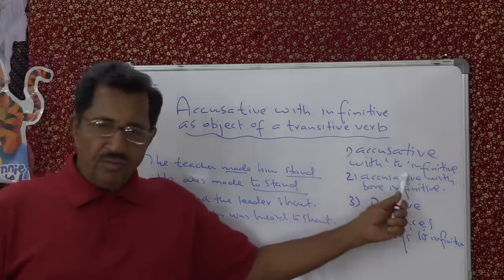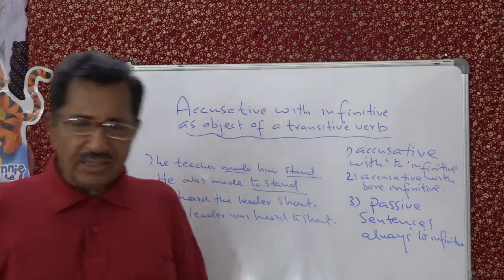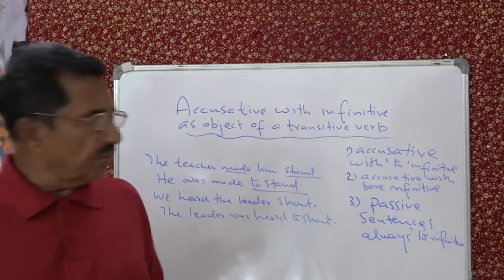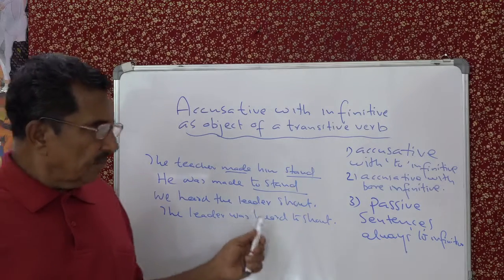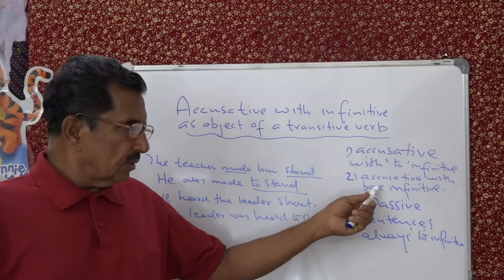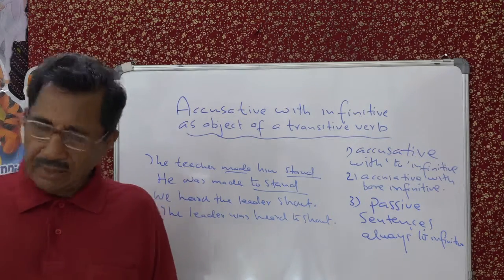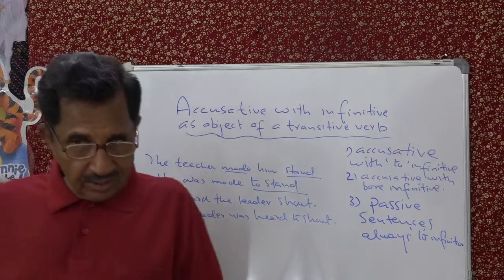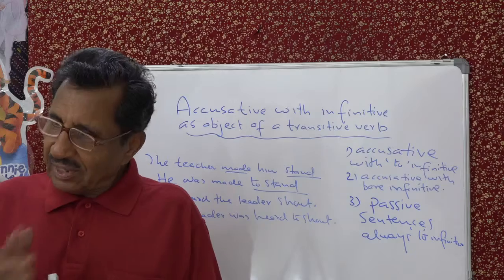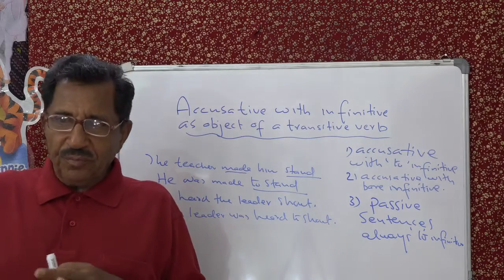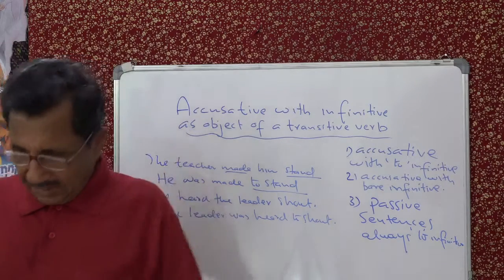So these are the three variations in accusative with infinitive. First, with to infinitive, object plus to infinitive. Only transitive verbs take objects. So object of a transitive verb plus to infinitive. Second is object of a transitive verb, that is accusative, without to. That without to we call bare infinitive. And third is, in the active voice you may not find the to infinitive, but when you transform that into passive, the to infinitive is a must.